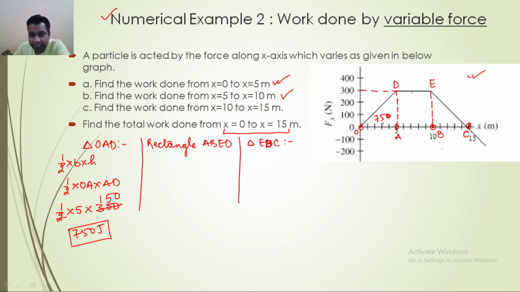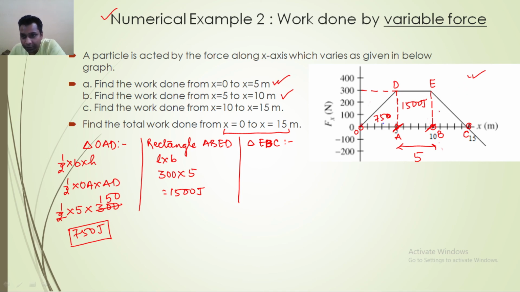Now the rectangle ABED, try to find out the area of this rectangle. Simple, length into breadth. We can take the length as AD, so this 300 multiplied by the width, which is AB. Now from 5 to 10, try to understand it, this length is 5 only. So 300 into 5 is equal to 1500 joule. So here we have 1500 joule.